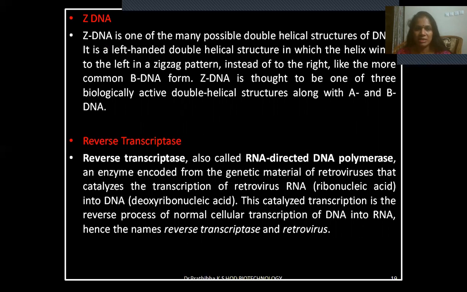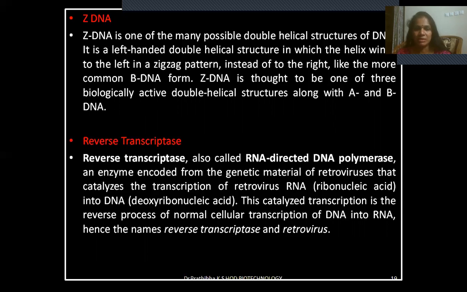Z DNA is one of the many possible double helical structures of DNA. It is a left-handed double helical structure in which the helix winds to the left in a zigzag pattern instead of the right, like the more common B DNA form. Z DNA is thought to be one of the 3 biologically active double helical structures along with A and B DNA.